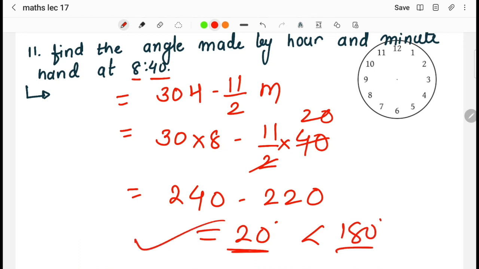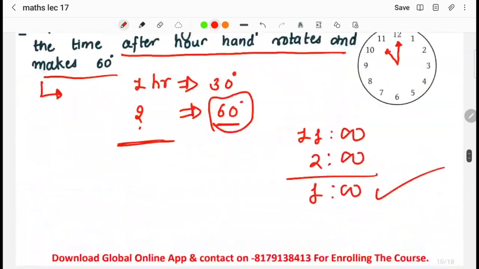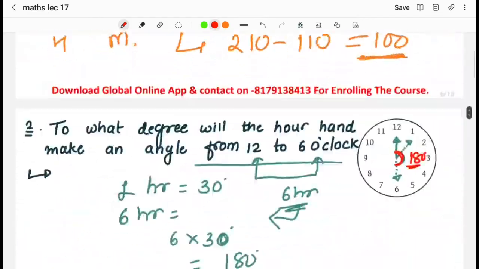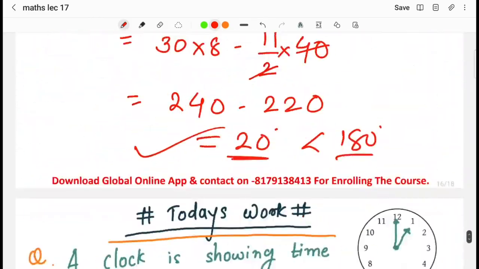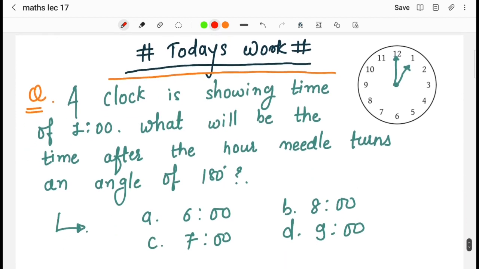But if the answer is greater than 180 degrees, at that time we have to subtract that particular angle from 360 degrees. In this way we have solved different questions that can be asked from the clock topic regarding the reasoning for maths paper 1, as well as for paper 2 also. This is important, but specifically we are dealing with the mathematics paper series 1, so we will discuss such questions over here only.